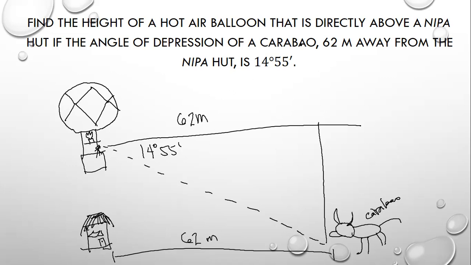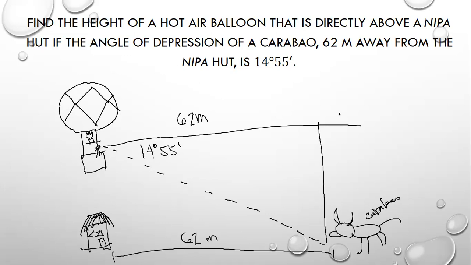Why? Simply because, sabi nga dito, the hot air balloon is directly above the nipa hat. Therefore, kung gaano kalayo yung nipa hat doon sa carabao, from the horizontal aspect, ganoon din kalayo yung hot air balloon dun sa carabao.